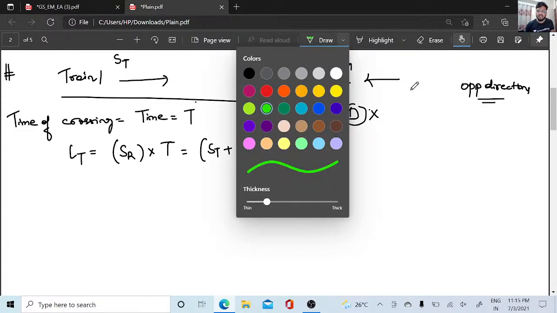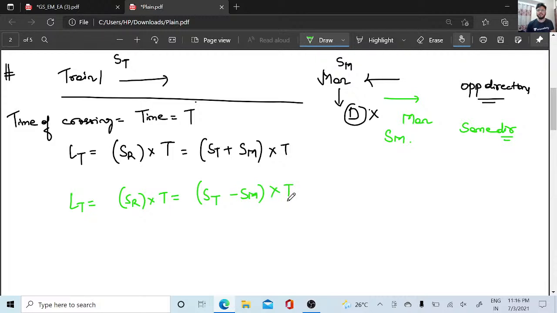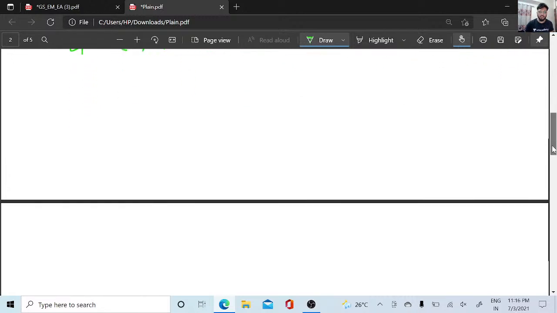If the man is going in the same direction as the train, then the same direction concept comes in. The speed of the man is sm only. And if they both are going in the same direction, then the length of the train is equal to the relative speed into t, where the relative speed will be the difference of both the speeds. This is your third concept.